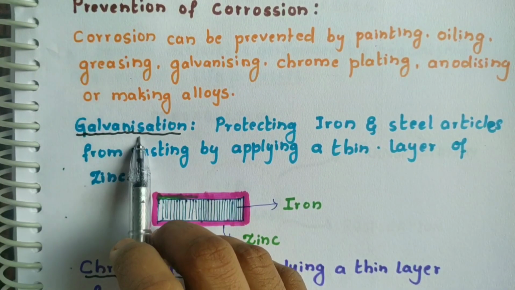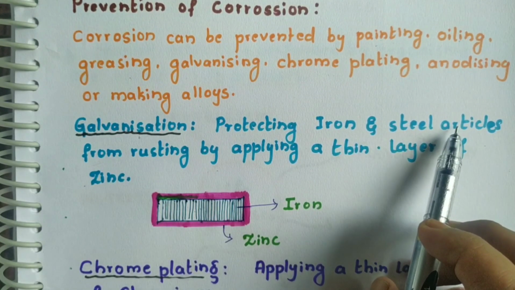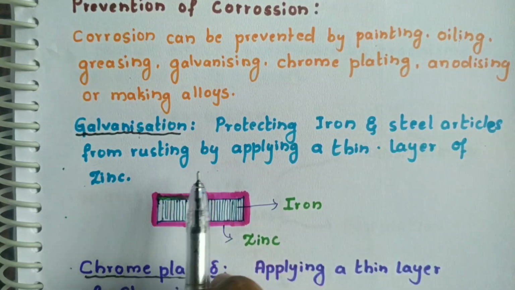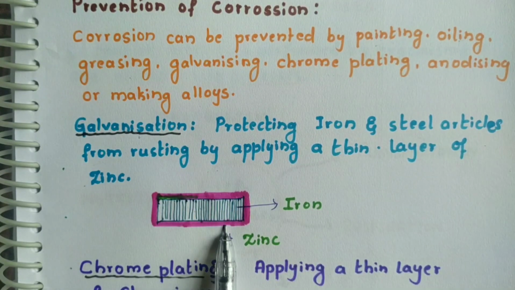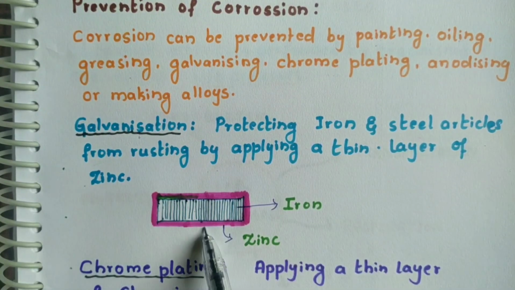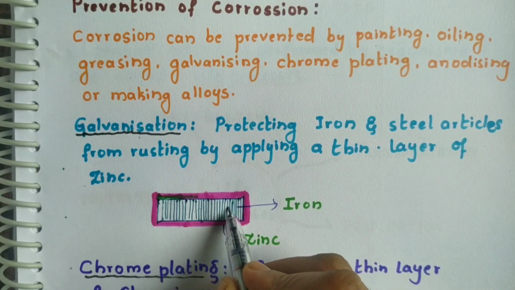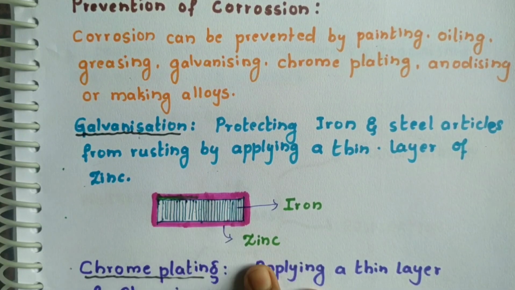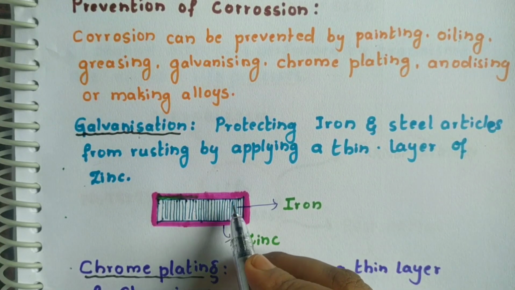Next thing is galvanization. It is a method in which iron and steel articles are prevented from corrosion or rusting. What we are doing in this process, we are applying a thin layer of zinc. See what we are doing. The pink color is a zinc. We are applying a thin coat of zinc on iron. So students, you have to understand, even though the zinc coat breaks, the iron articles will not rust.